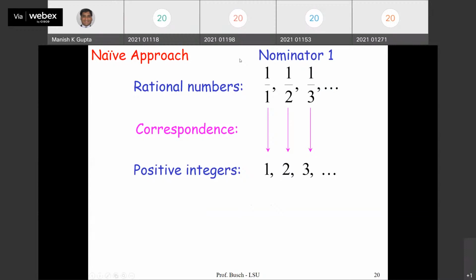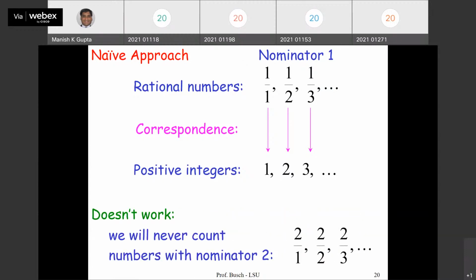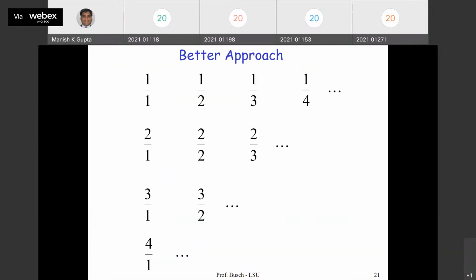We'll never count numbers with denominator 2, right? So a better approach is to arrange everything. I'm only talking about positive ones right now. You can include 0 and negative ones as well. I'm just showing you how it works for the positive rational numbers. So 1 by 1, 1 by 2, 1 by 3, 1 by 4, then 2 by 1, 2 by 2, 2 by 3, 2 by 4, and so on, then 3 by 1, 3 by 2, and so on, right? Now I can count like this.